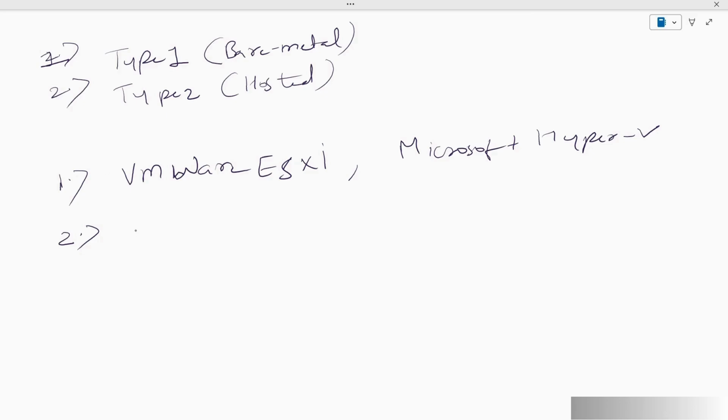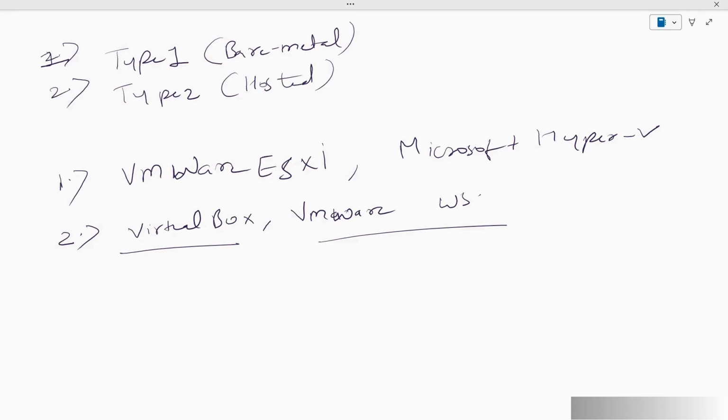Examples you might have already heard about are VirtualBox and VMware Workstation. I am sure you might have already heard about these. Using these hypervisors, we can directly create virtual machines on our host machines or personal computers.